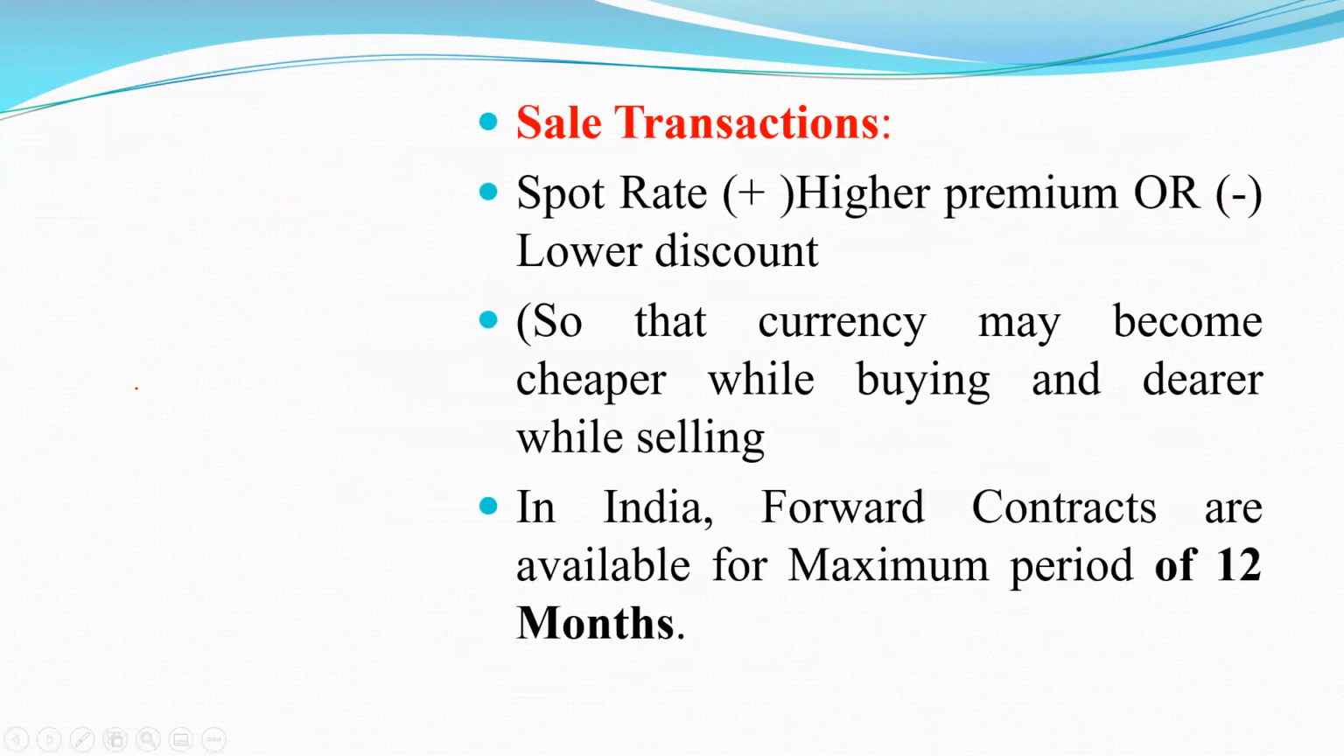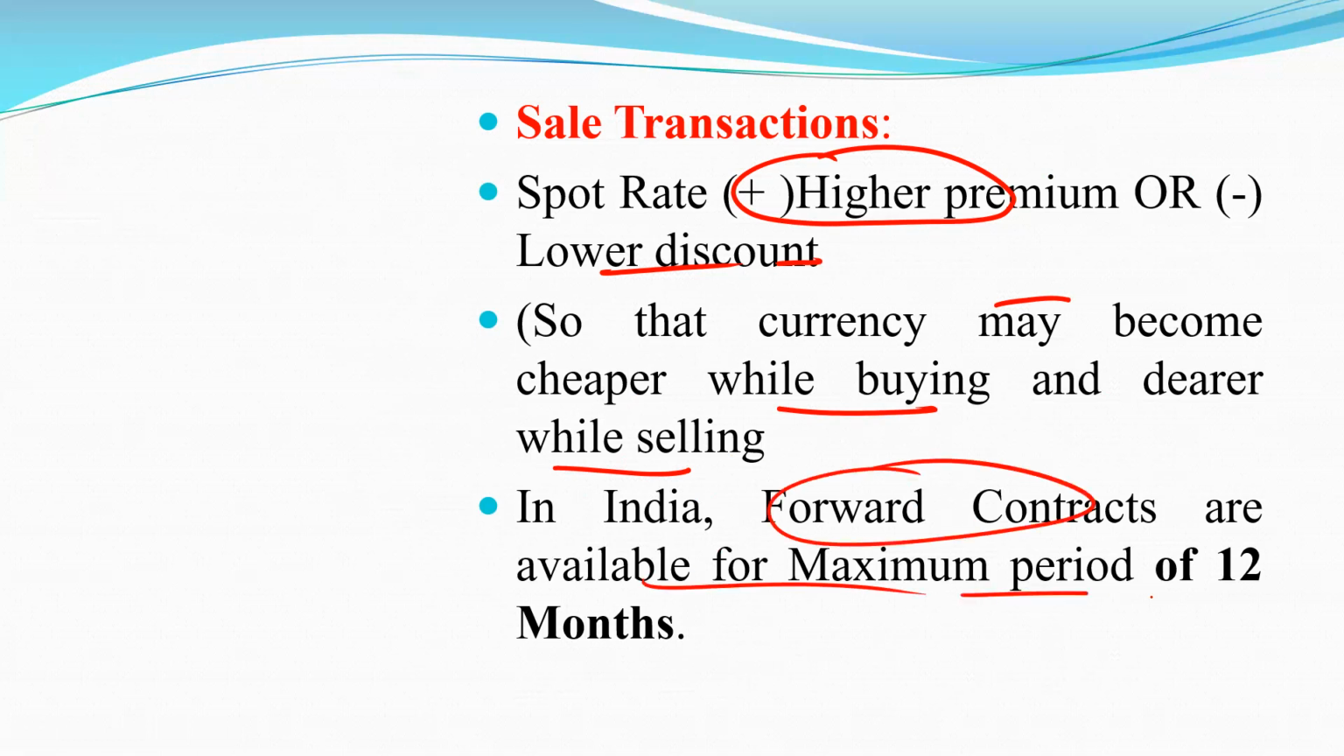Sale transaction is equal to spot rate plus higher premium or lower discount, so that currency may become cheaper while buying and dearer while selling. Clear? That is why we add the higher premium or subtract the lower discount. In India, forward contracts are available for a maximum period of 12 months.